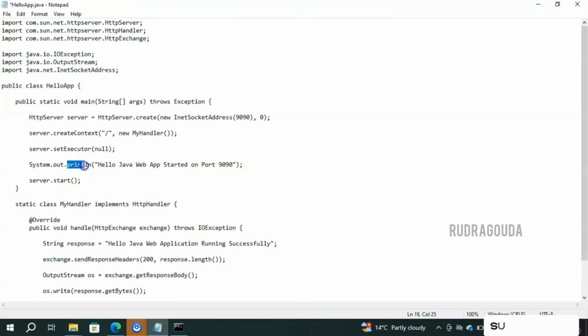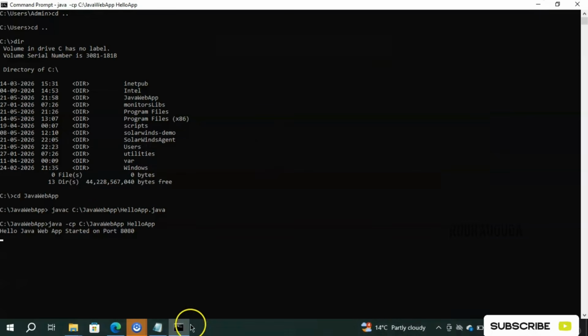You can see that it prints hello Java web app started on the port 8080. I just now modified it to 9090. If I save it and run it again, you will see 9090 going forward. So it means our Java web application is working as expected. And now we need to instrument this application with SolarWinds so that it gets monitored in our tool. How to do that?